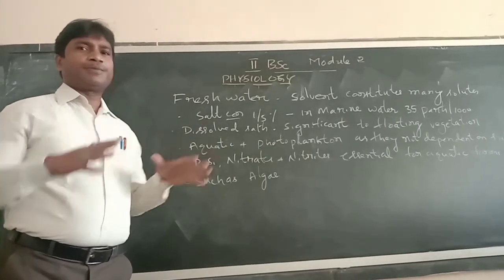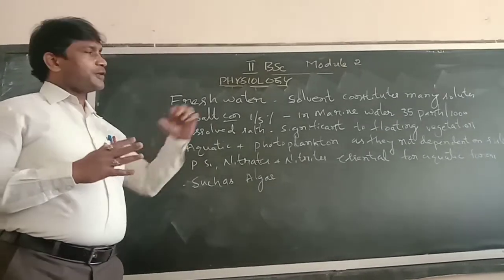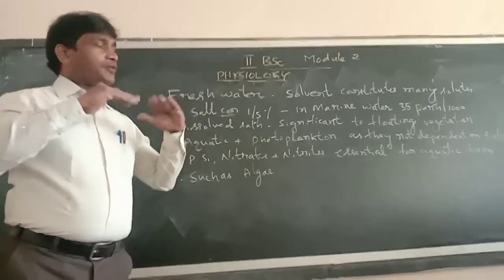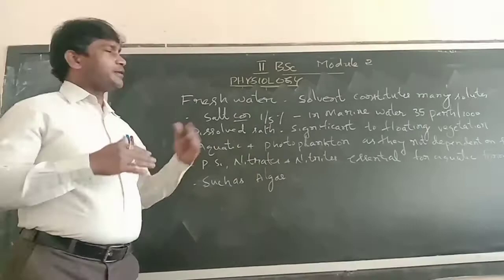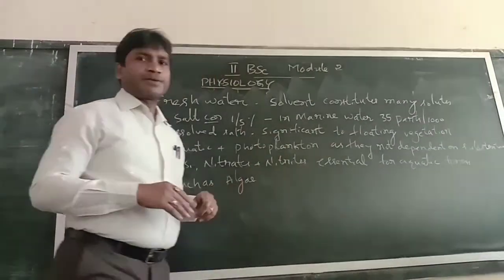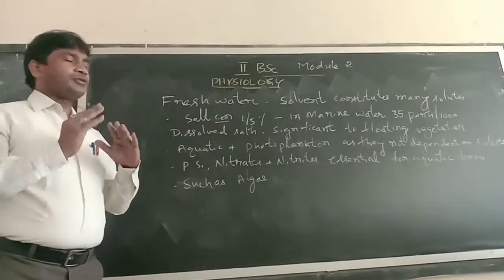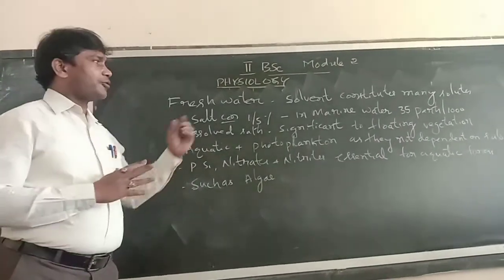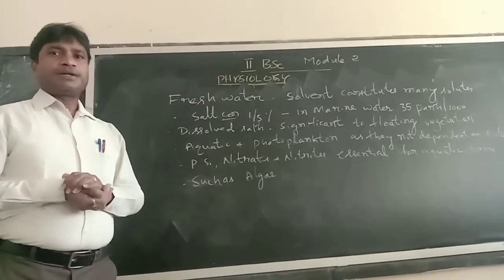They are not settled at the bottom and are not dependent on a substrate. They are always found floating in the water, so they are entirely dependent on the dissolved elements.